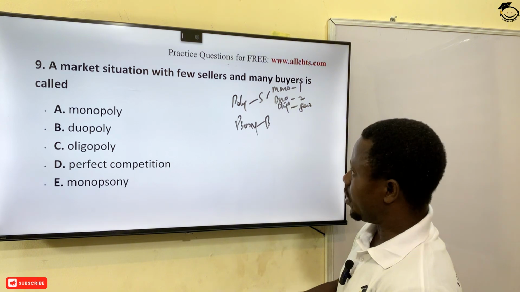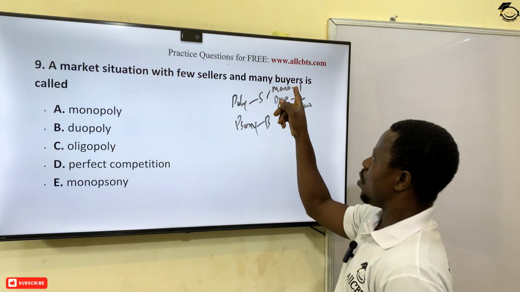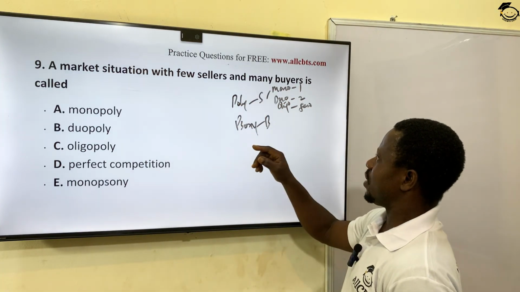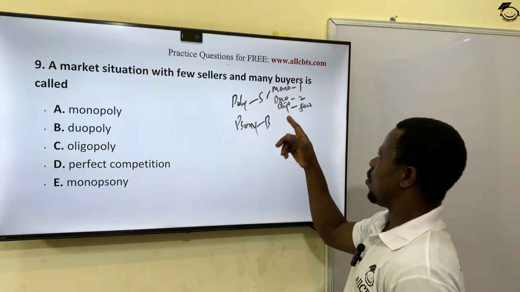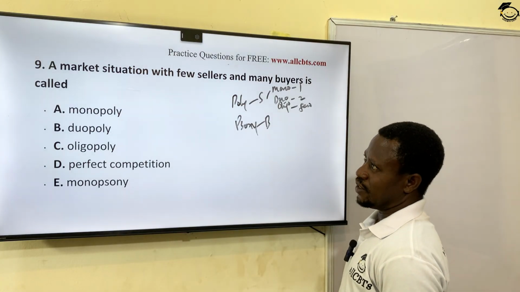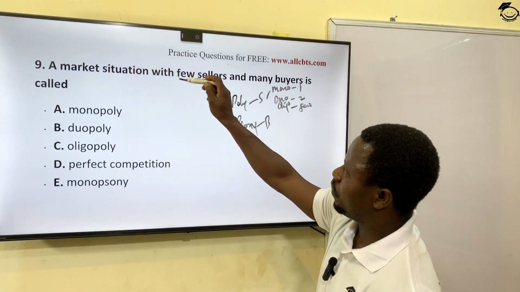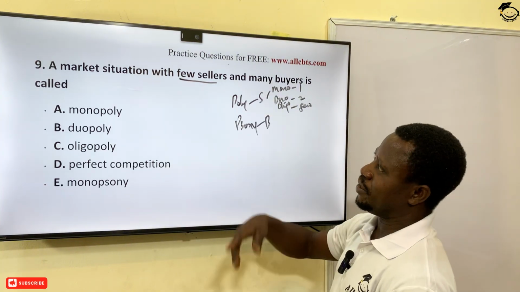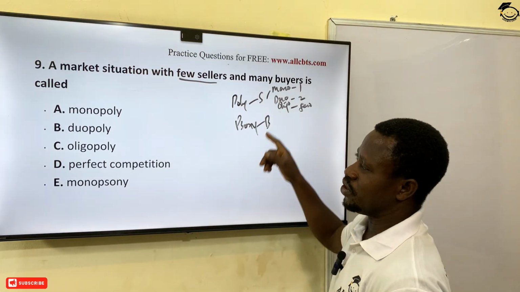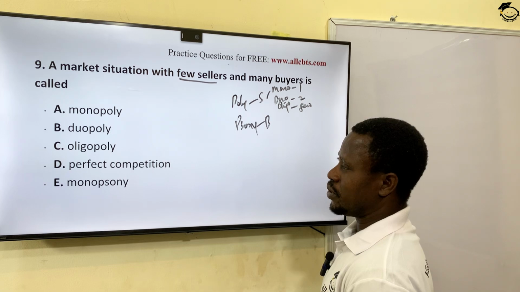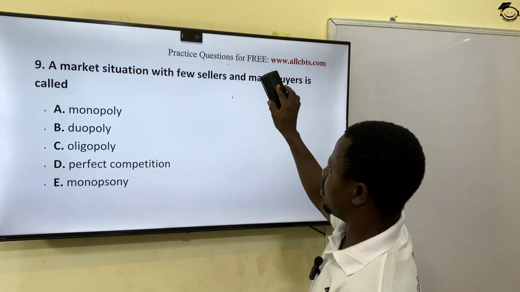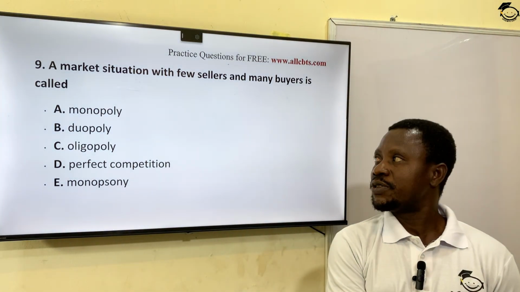So when we say monopoly, one seller, monopsony, one buyer, duopoly, two sellers, duopsony, two buyers, oligopoly, few sellers, and oligopsony, few buyers. But the emphasis on this question is the few sellers, because with few sellers we could have many buyers, we could have few buyers. So the few sellers here is making reference to the oligopoly. So option C is the most correct option. Option C, oligopoly, is the answer to this question. Let's go to the next question.